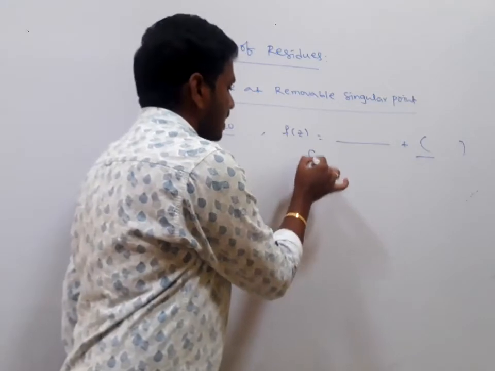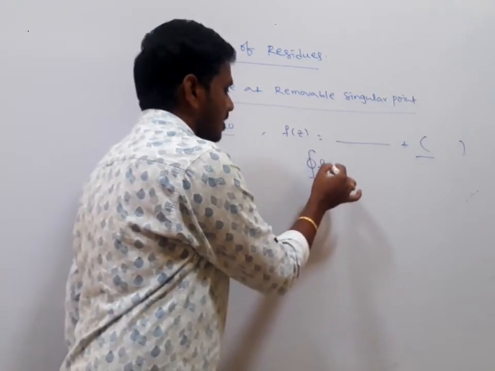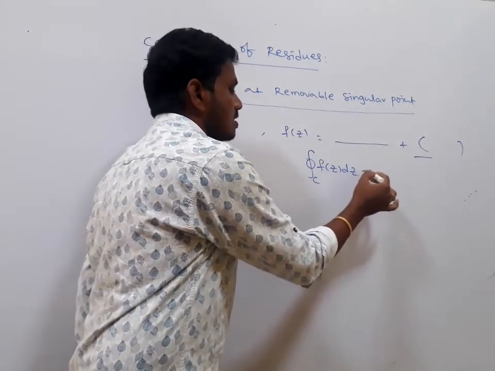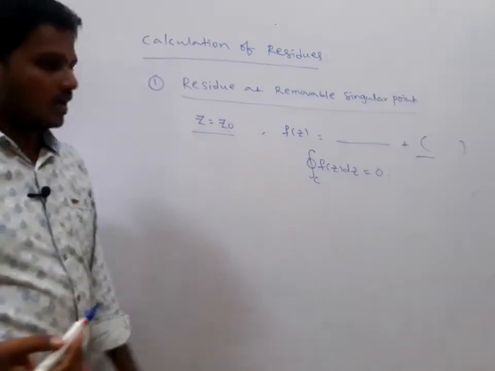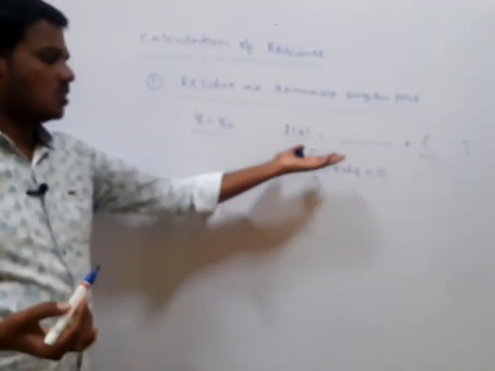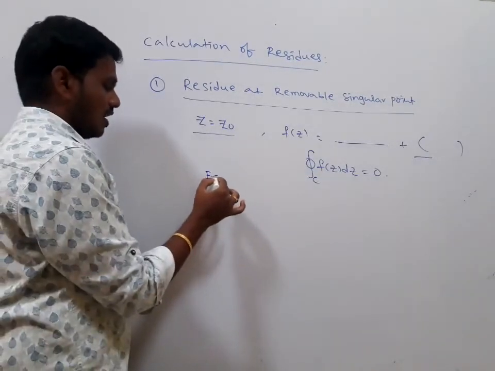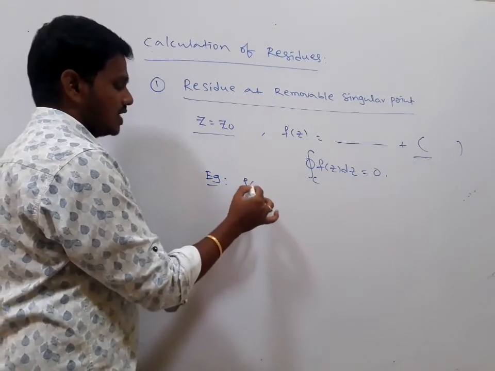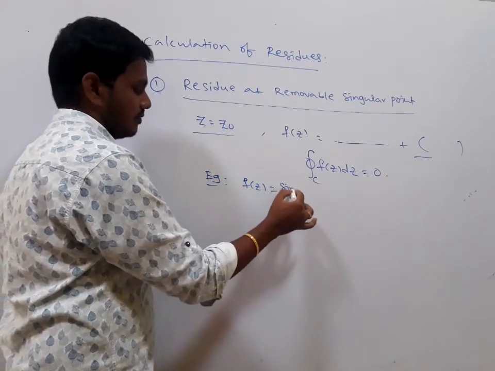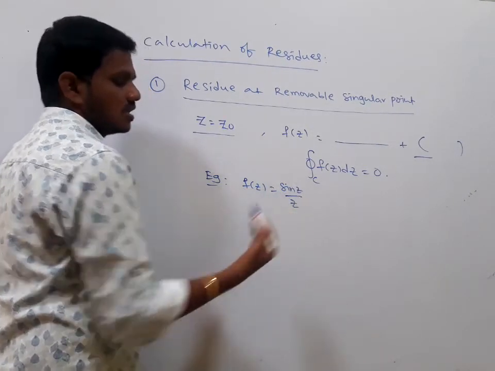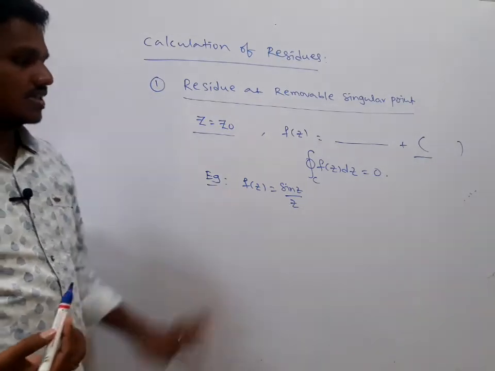In this case, the integral c f of z dz is equal to 0. Is it clear? We don't have any residue, so the integral value becomes 0. Let us take one example here. In the last class I took the example f of z equal to sin z by z. Clearly z equal to 0 is a singular point. It is an isolated singular point.